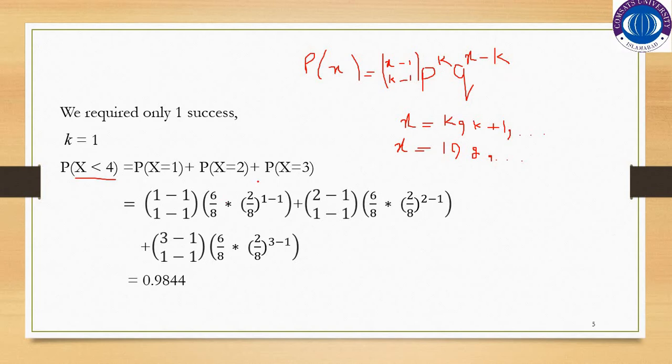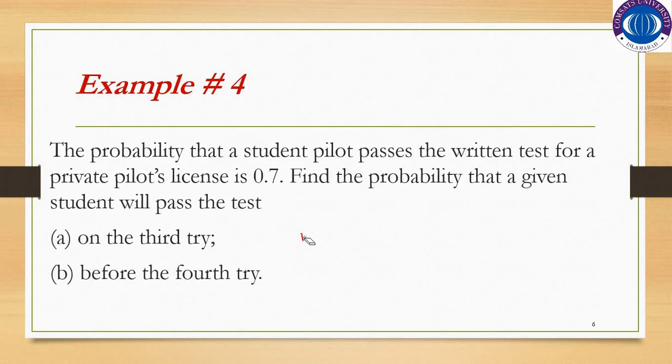In probability x is equal to 2, we will substitute 2 in the place of x. And for probability x is equal to 3, we will substitute 3 in place of x. By simplifying this, we will find that probability of x less than 4 is 0.9844.